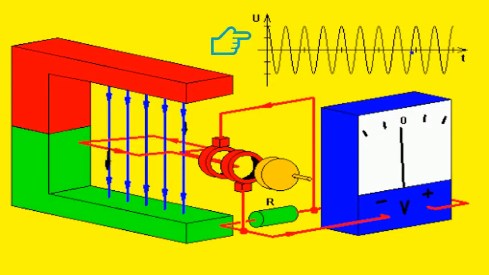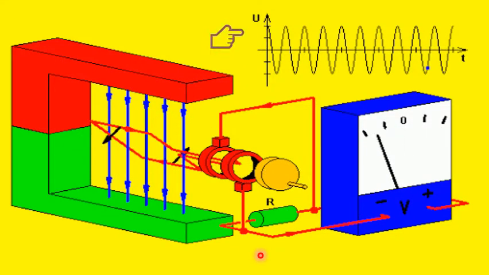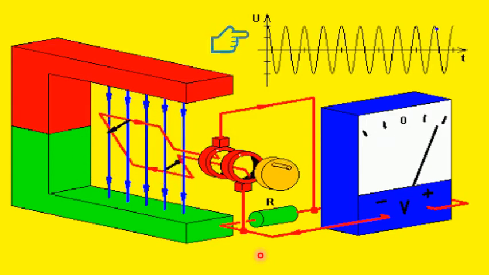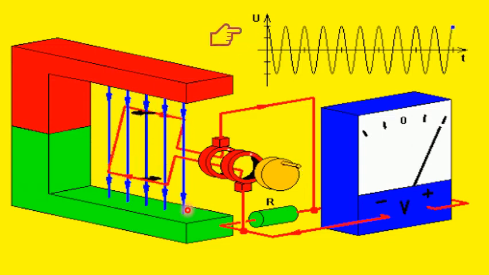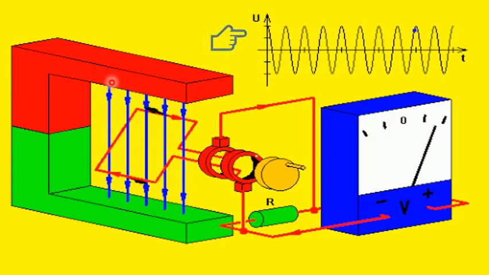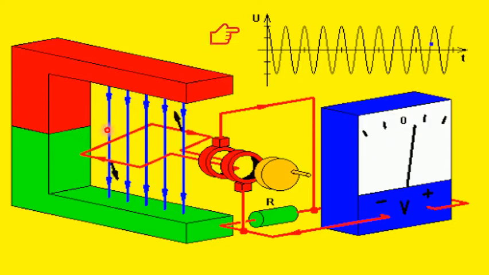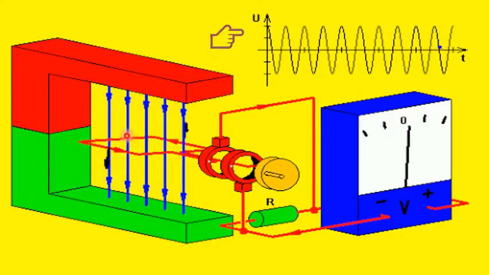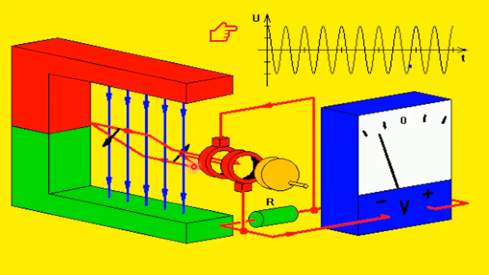This is an animation that shows how single phase supply is produced. Consider a permanent magnet producing magnetic field from top to bottom, and in between this magnetic field a single turn coil is being rotated in anti-clockwise direction.